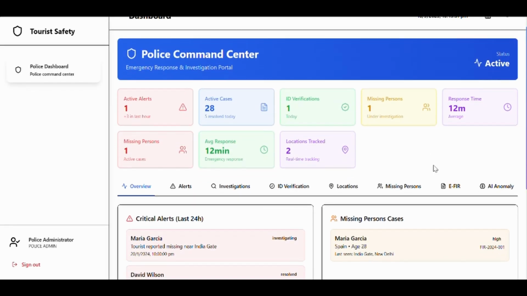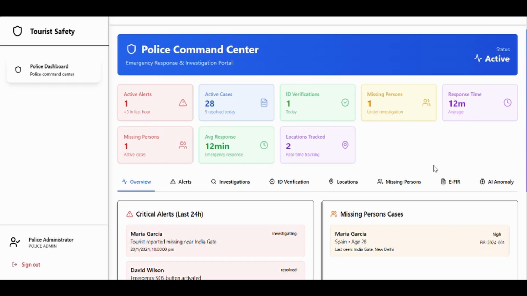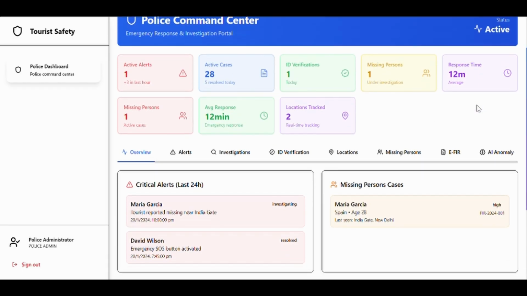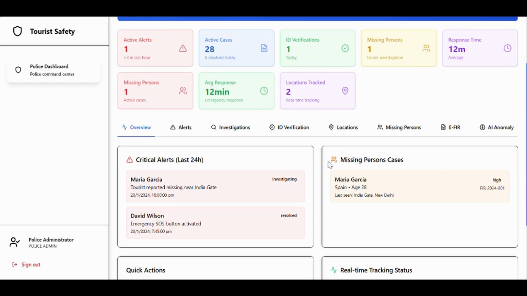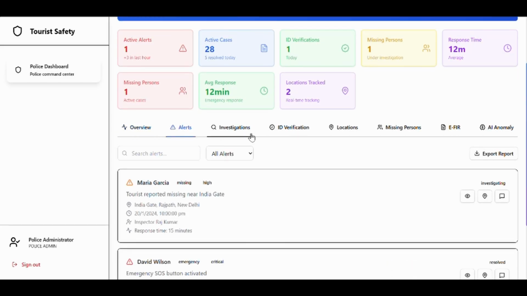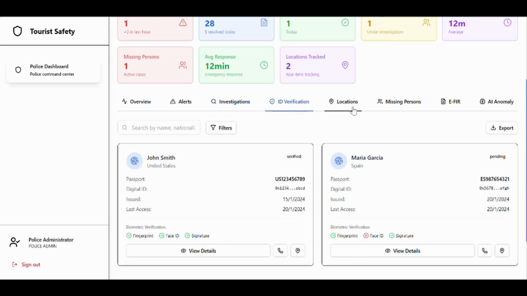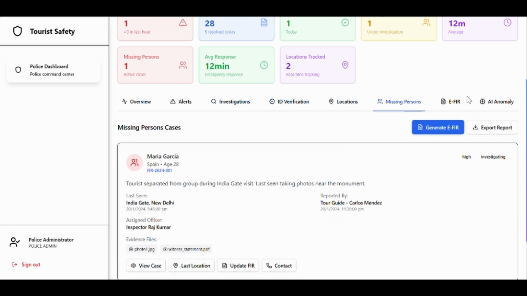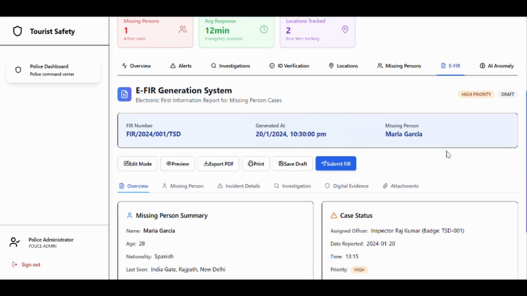Here we are at the police dashboard. Now, this is the police command center. Police officers see real-time maps of tourist clusters, heat maps of high-risk zones, and live incident feeds. We have a lot of features like alerts, investigations, ID verification, locations, missing person, EFIR, and so on.